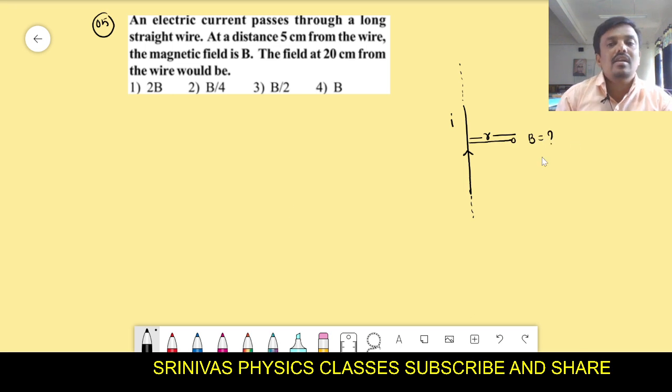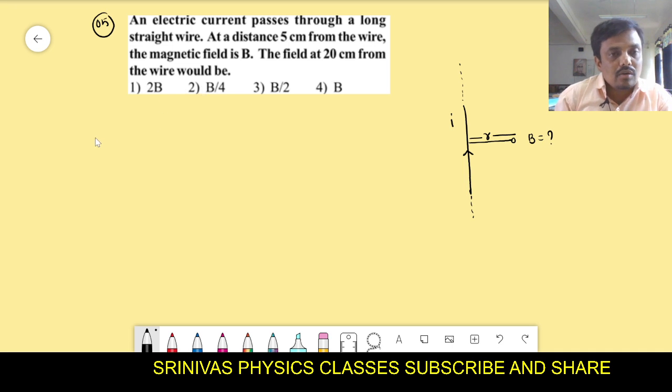Right? Very well, you know the magnetic field due to an infinite straight current carrying wire. That formula is mu naught I by 2 pi r. What is our question? An electric current passes through the long straight wire. At a distance 5 cm from the wire, the magnetic field is B. The field at 20 cm from the wire will be?